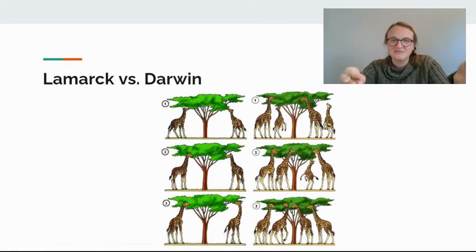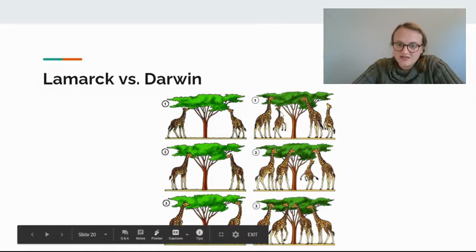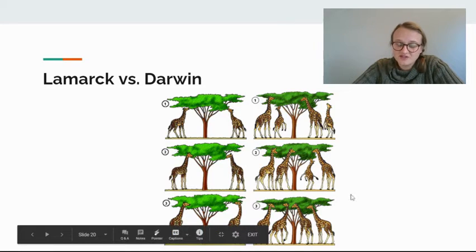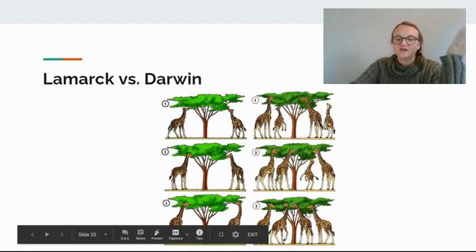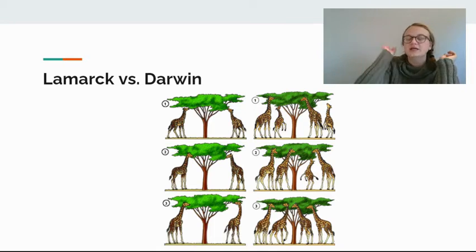That's why it was debunked, and we go by the theory of natural selection, which is, okay, so the shorter giraffes aren't getting the leaves from the tall trees, so therefore they're not surviving and they're not producing any short giraffes. So then the end product, again, over thousands of years, are only tall giraffes. All right, so Lamarck, theory of acquired characteristics, blah, and then Darwin, theory of natural selection, dope.